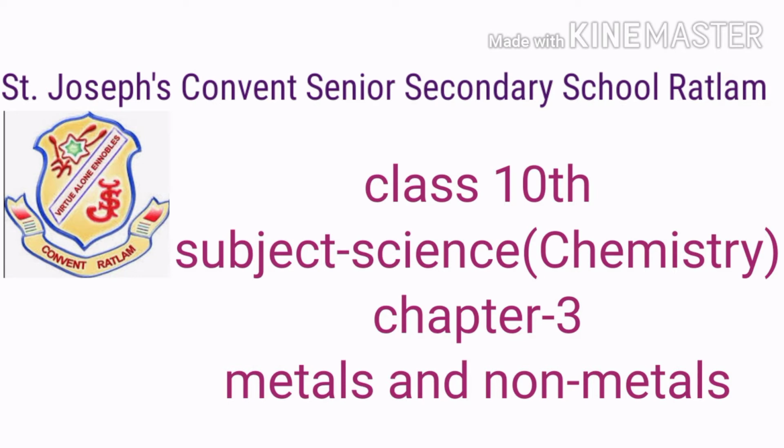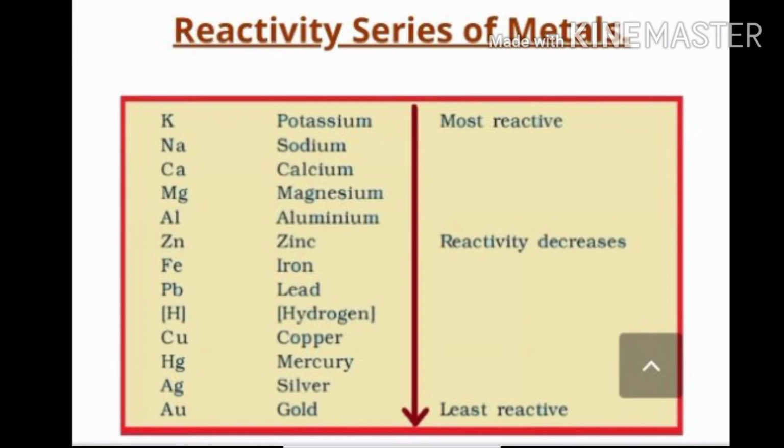We are dealing with chapter number 3, metals and non-metals. In the last two videos, we had studied the chemical properties of metals. We have discussed different chemical properties of metals, and on that basis we had arranged the different metals in the order of their reactivity. You can see here in this picture the reactivity series of metals.